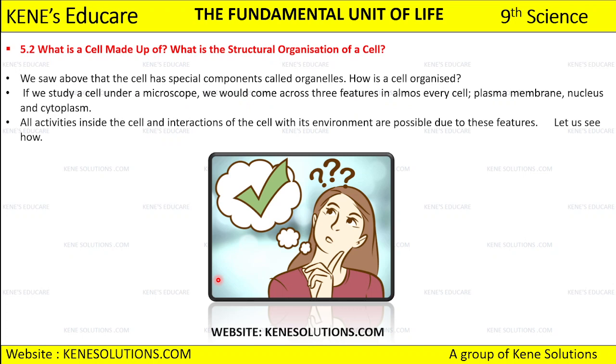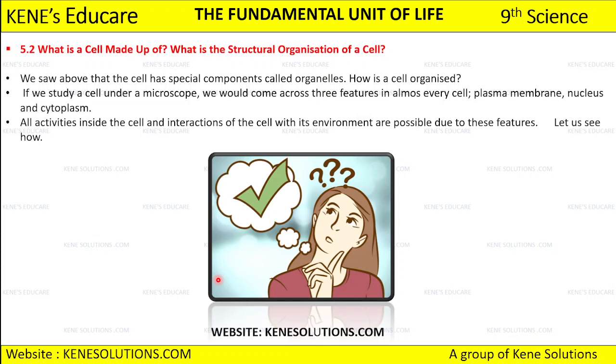That doesn't change. Okay, now the second question that comes to our mind is, what is the cell exactly made up of and what is the structural organization of the cell? When you see the cell inside the microscope, you will come to know that there are three specific features that almost every cell has, and those are called the plasma membrane, nucleus, and cytoplasm.